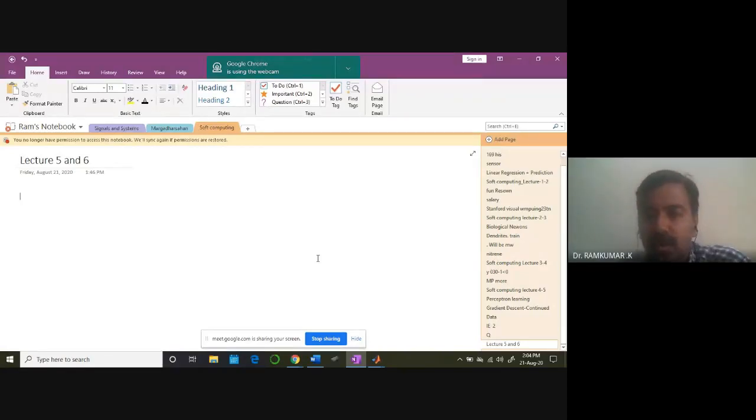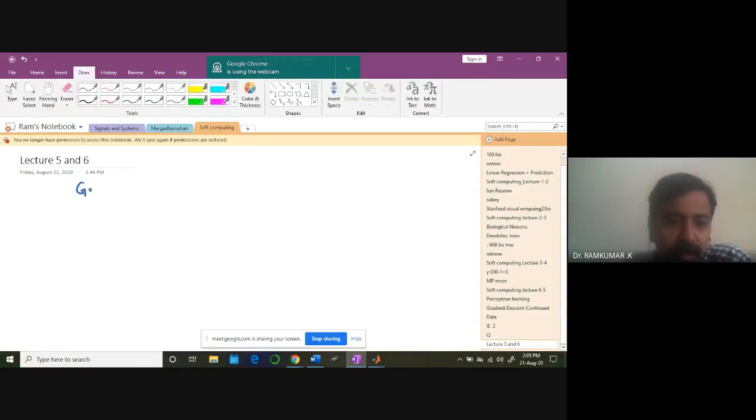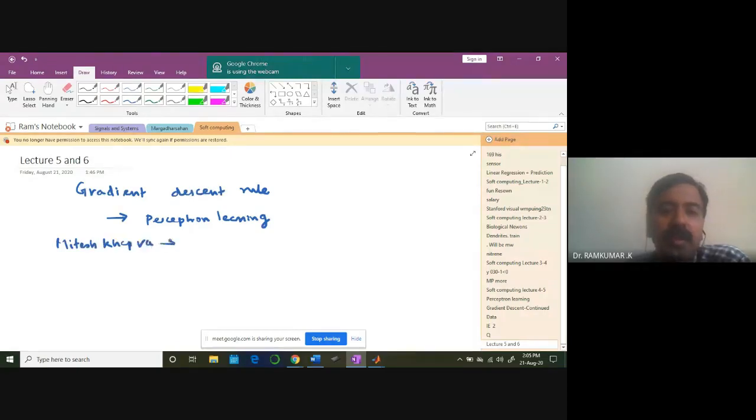Okay, so we are in the process of understanding two main algorithms: the gradient descent rule applied under the configuration of perceptron learning. If you look at perceptron learning in the last class, we referred to Professor Mitesh Khapra's slides and tried to understand the working principle of this algorithm.